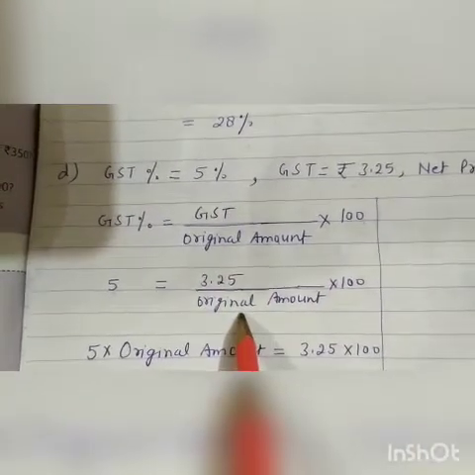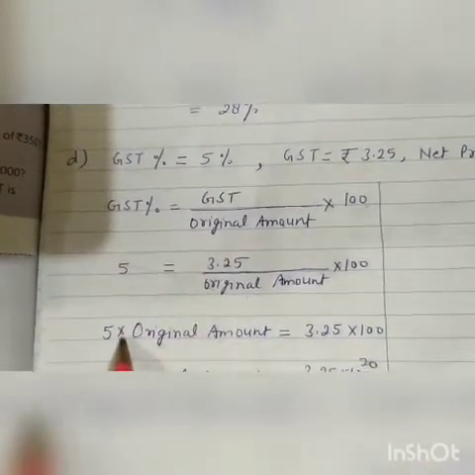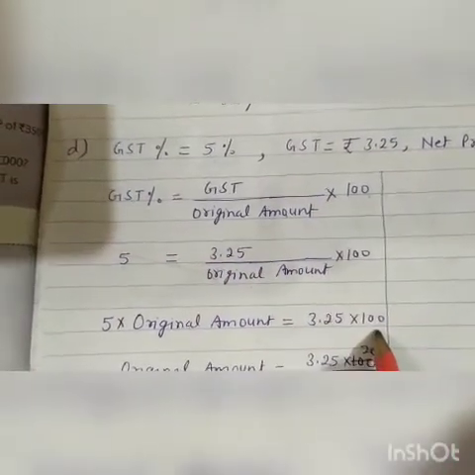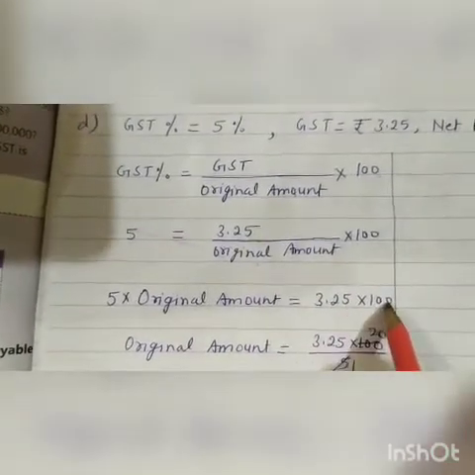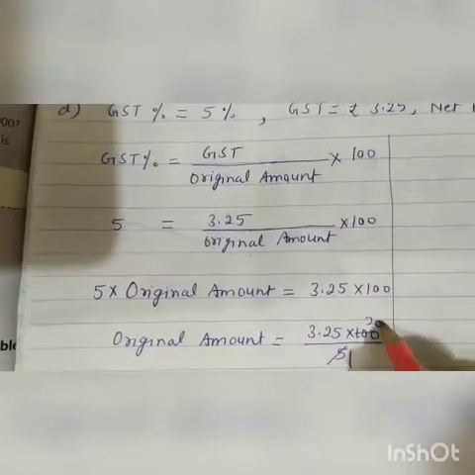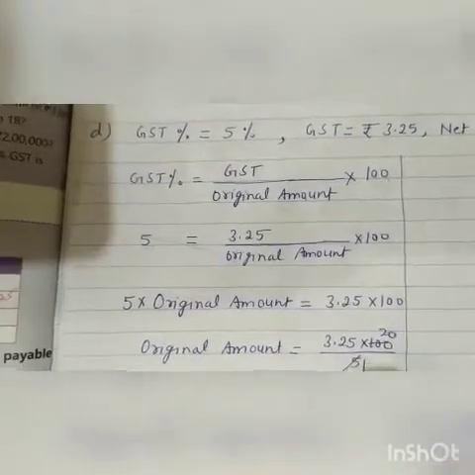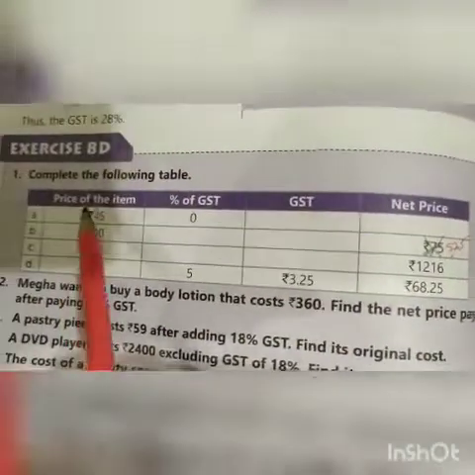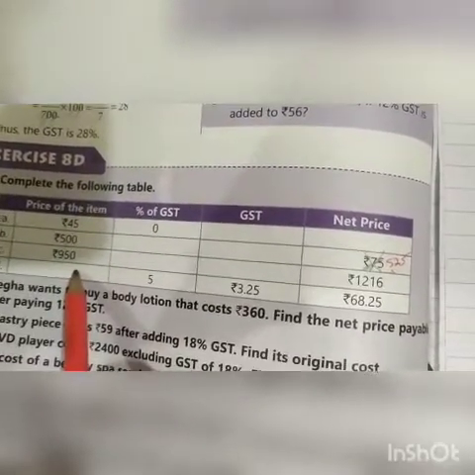We do not know it. We have to find this one. Multiply 100. Then by cross multiply, 5 multiply original amount is equal to 3.25 multiply 100. Now original amount is equal to 3.25 multiply 100 upon 5. 5 1 is 5, 5 2 is 10, 0. When we multiply this 3.25 with 20, we get 65 rupees. This is the original amount. And in this part only we have to find its original amount, or we can say original price.